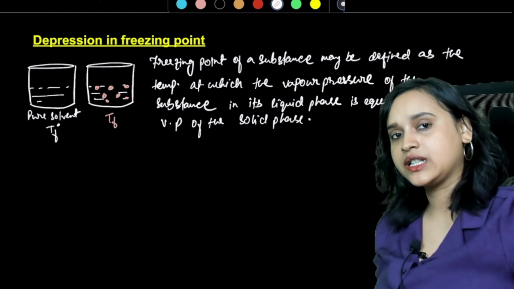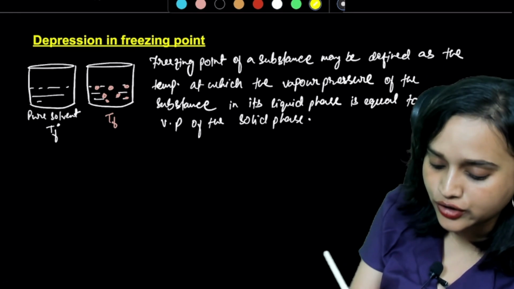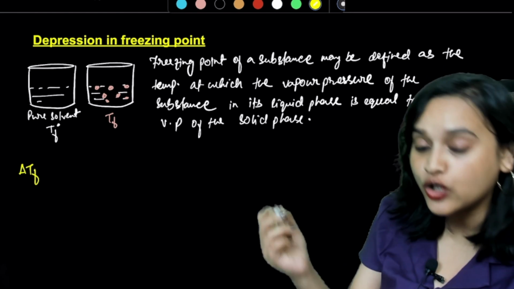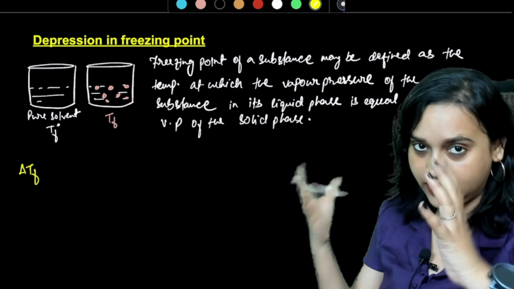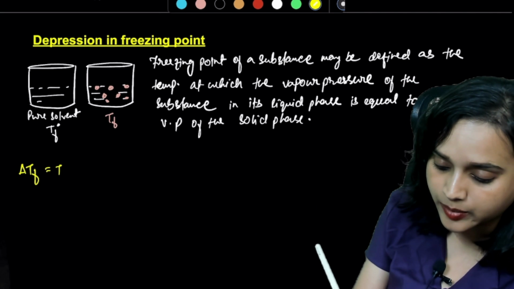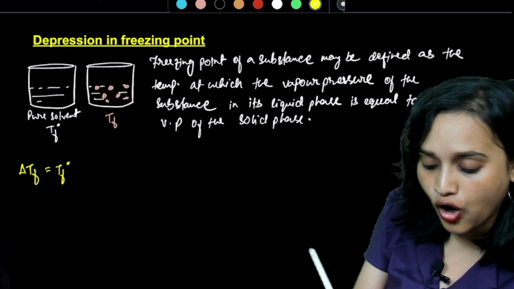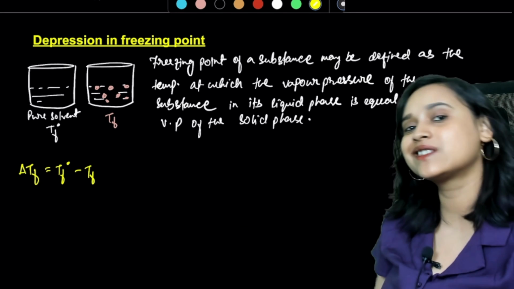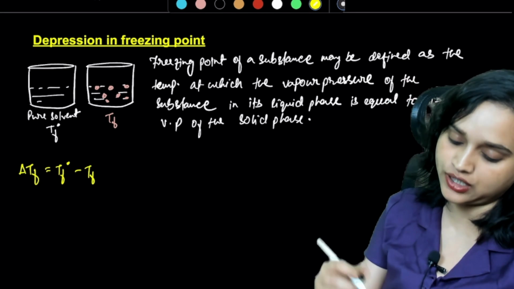Remember this, okay? Now similarly we are going to do this. Let's say that we want to find the freezing point difference. So freezing point difference will be basically TF naught minus TF. Is that right? Yes, absolutely.